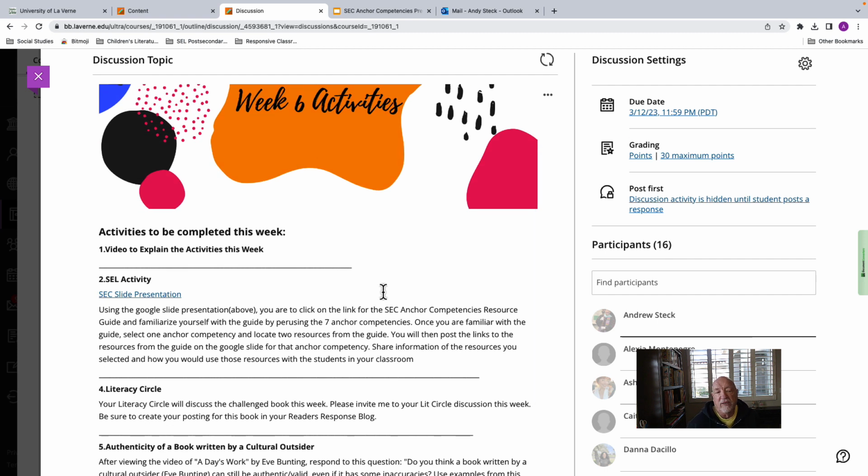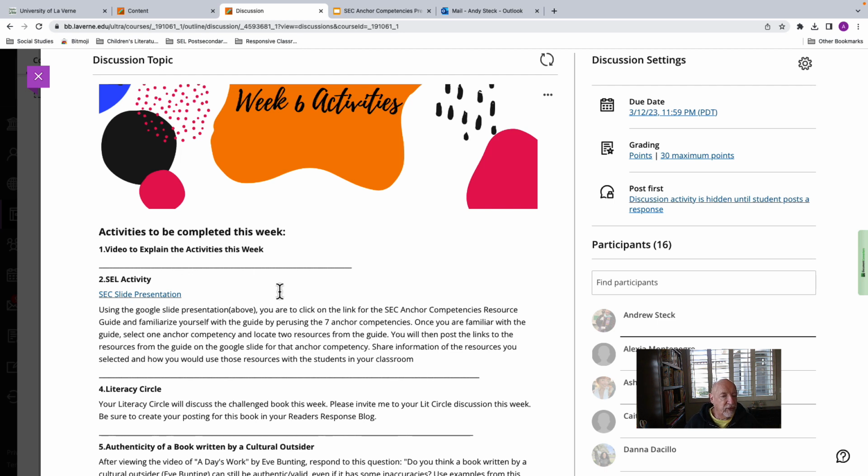So move to the second activity, which is your social emotional learning activity. Using the Google slide presentation, and that is right here, you're going to click on that link for the social emotional cultural anchor competencies resource guide, and familiarize yourself with that guide by perusing the 7 anchor competencies.